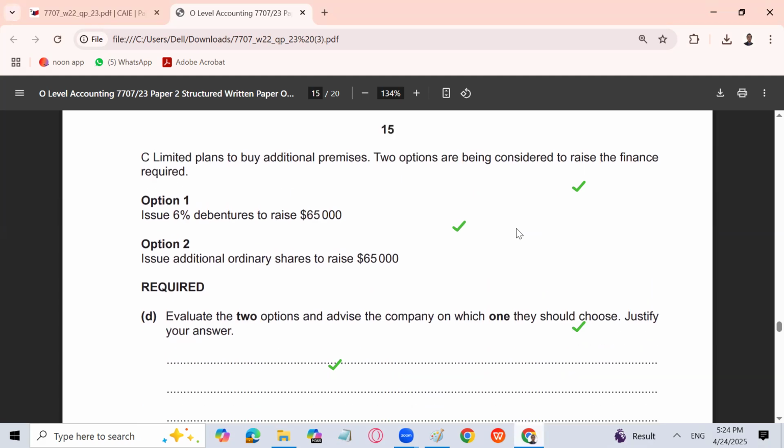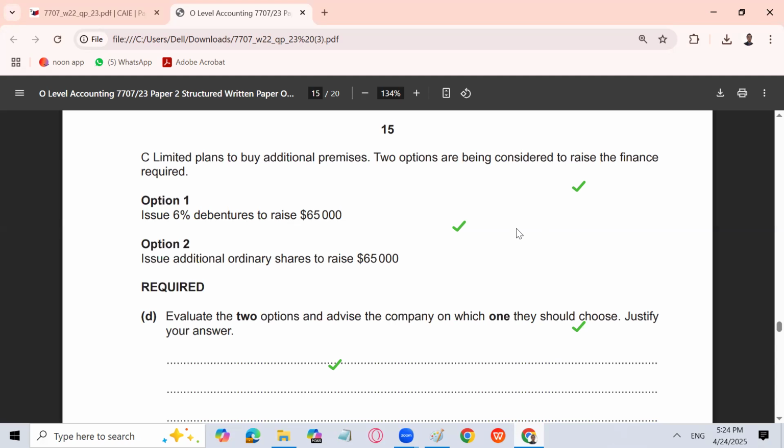C Limited plans to buy additional premises. Two options are being considered to raise the finance required. Issue 6% debenture to raise 65,000. Issue additional ordinary shares to raise 65,000. So evaluate the two options. Which one should they choose?